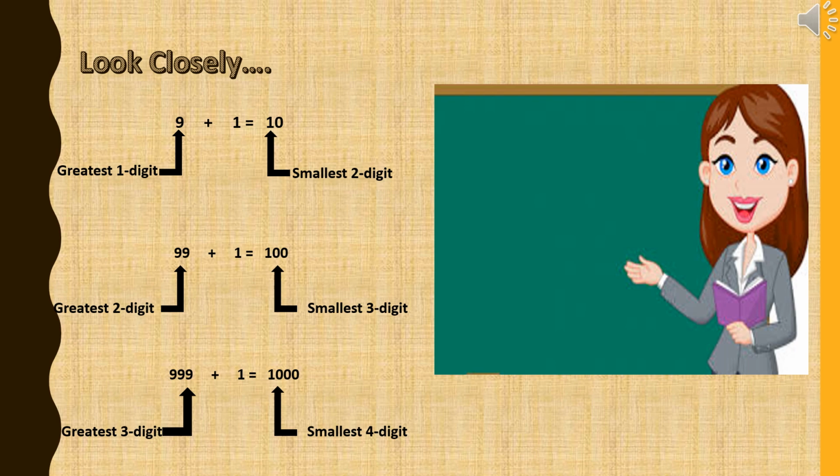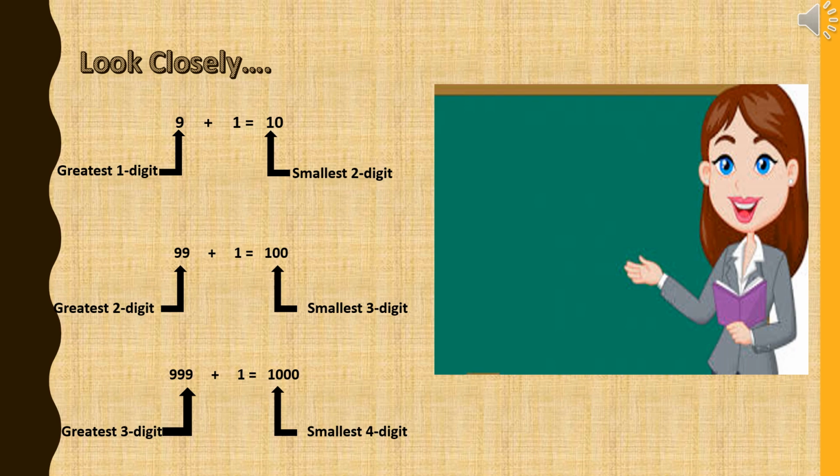Similarly, 99 is the greatest two digit number, but when we add 1 to it, we get the smallest three digit number. Here, 999 is the greatest three digit number, and when we add 1, we get the smallest four digit number. This is something you all knew till now.